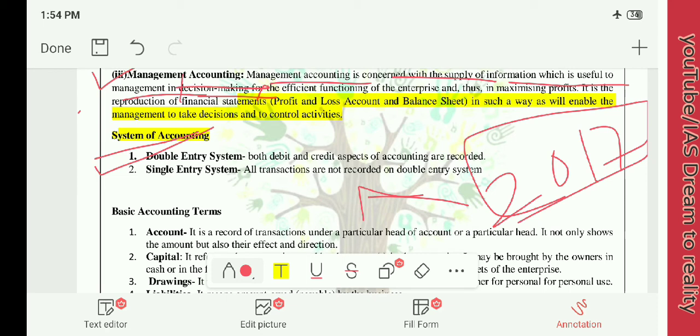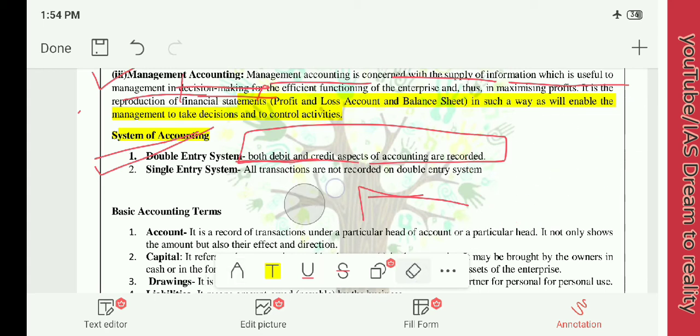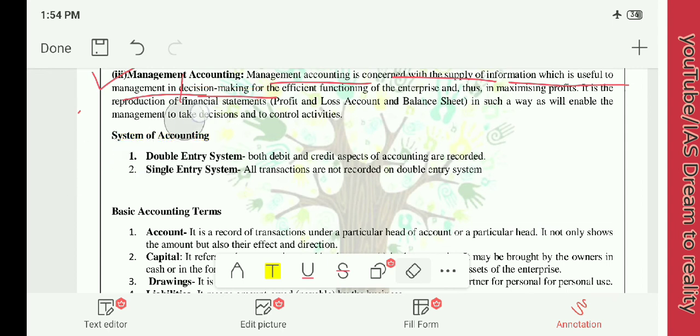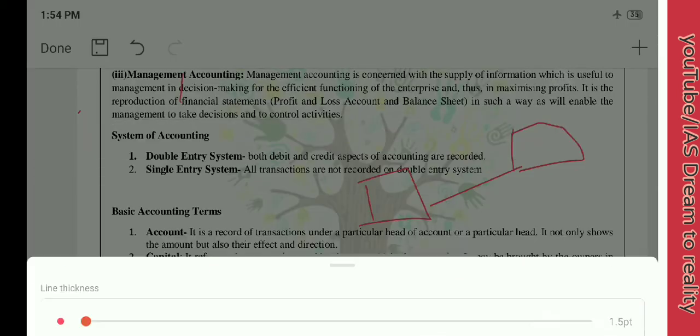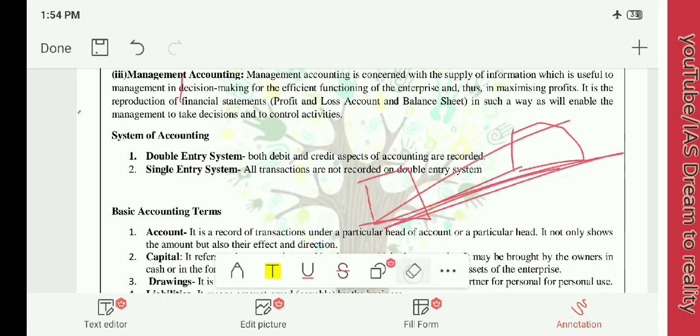What is double entry system? Both debit and credit aspects of the accounting are recorded. This is important. Both debit and credit of the accounting are recorded. We will try to understand with a real life example of your own. Just imagine that you have a savings bank account, although everyone will be having a savings bank account. Okay, and you have been provided with an ATM card. Now what is double entry? We will try to understand it.